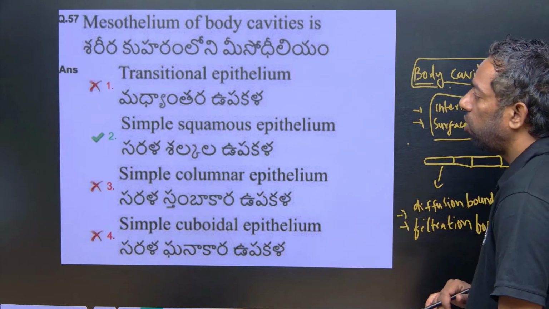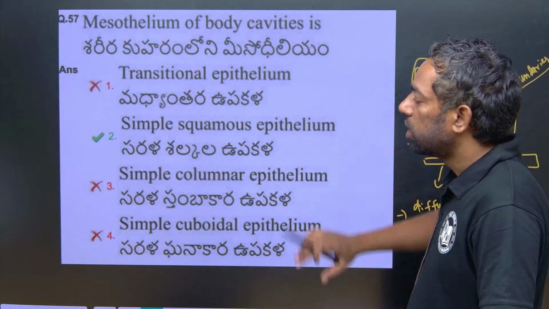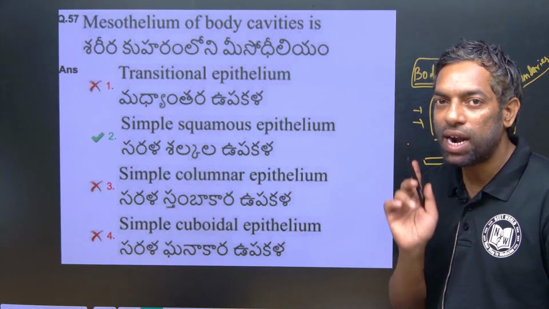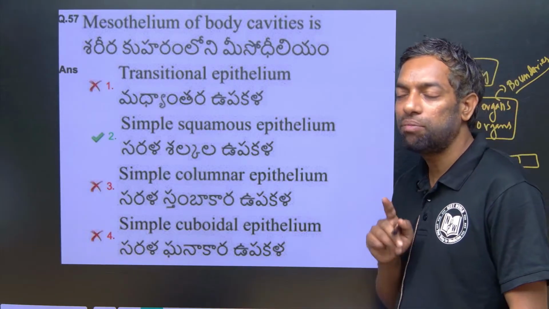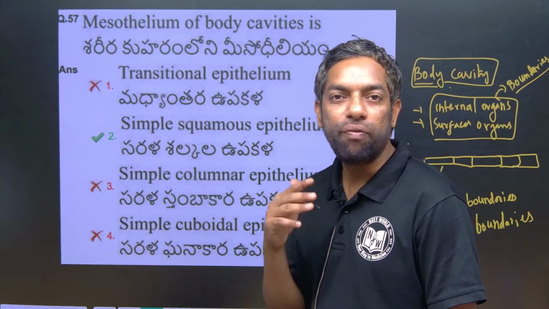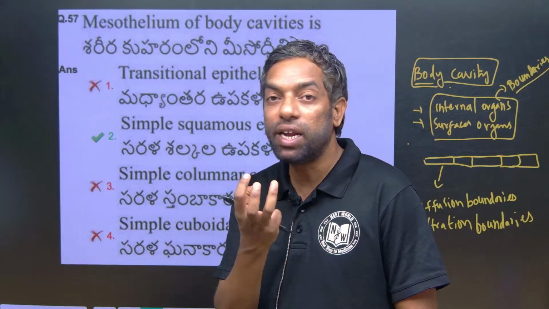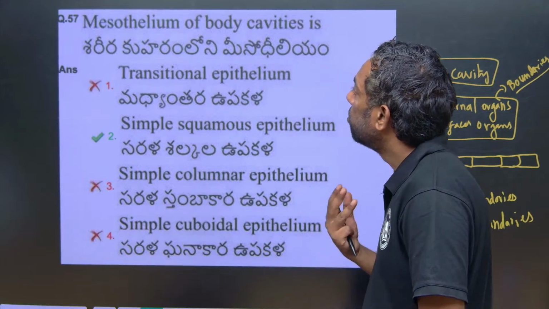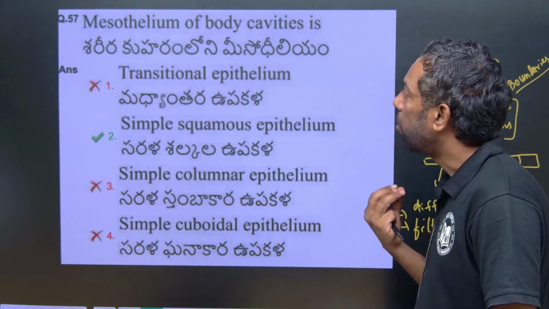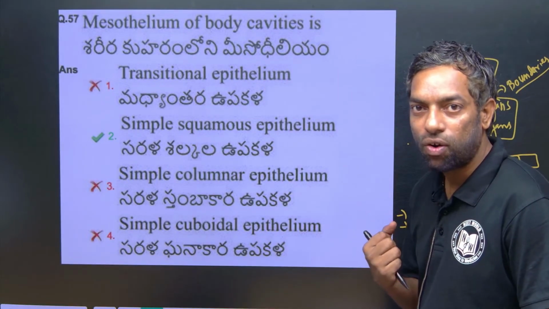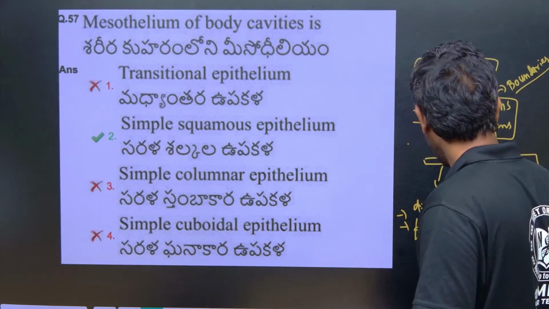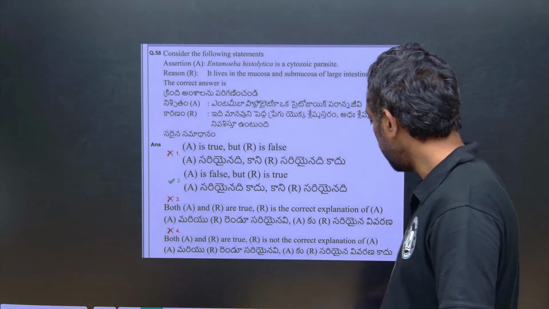Especially in internal organs there is simple squamous epithelium, one layer of squamous epithelium tissue involved in diffusion or filtration boundaries. So the mesothelium of the body cavities means internal organs. This question is somewhat difficult for you, from structural organization.